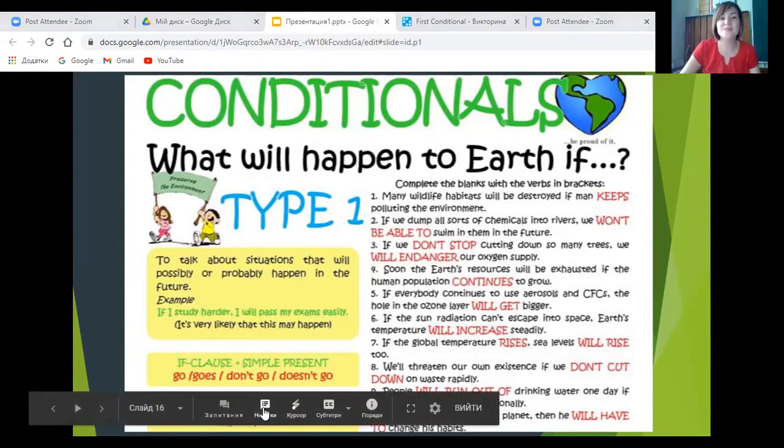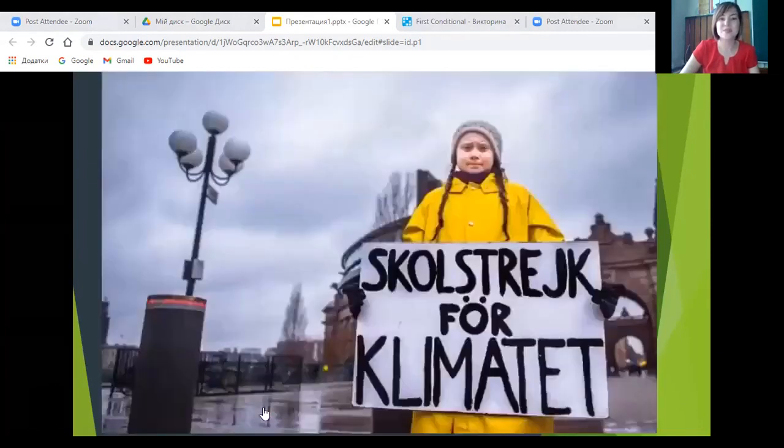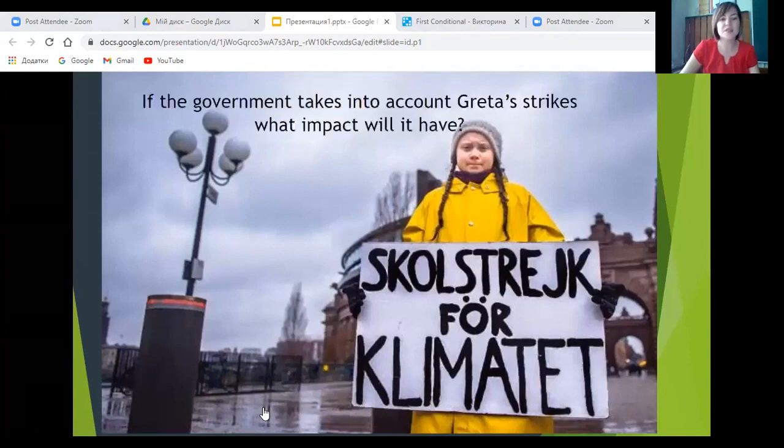And the last but not least activity for you. Look at the picture. I believe you know this young lady. She is Greta Thunberg, a Swedish environmental activist who has gained international recognition for promoting the view that humanity is facing an existential crisis arising from climate change. Now my question is, if the Ukrainian government takes into account Greta's strikes, what impact will it have?